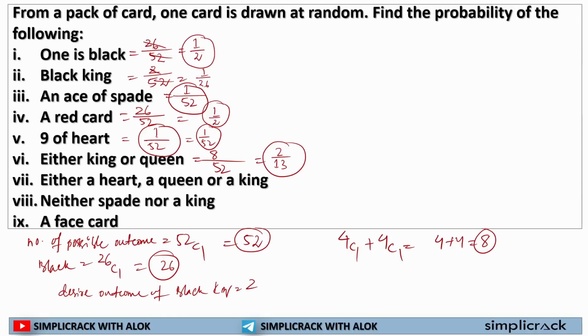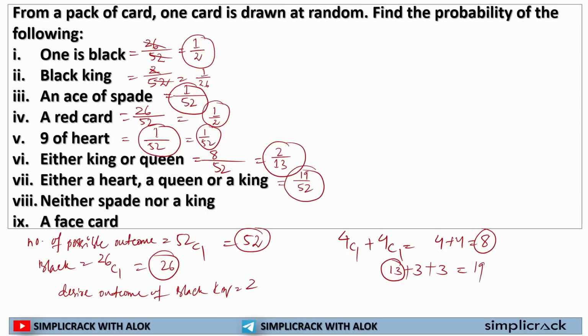Same goes for either a heart or a king, queen or a king. Here what will happen? How many hearts are there? 13 hearts are there. Plus, how many queens are there? 4 queens. But in this 13 hearts, 1 queen is included. So how many queens are left? 3 queens. Same. In this 13 cards, 1 king is also included. So here, how many kings are left? 3 kings are left. So my desired outcome for this particular question, that is either a heart or a queen or a king, is 13 plus 3 equal to 16 plus 3 equal to 19. So it will be 19 by 52.